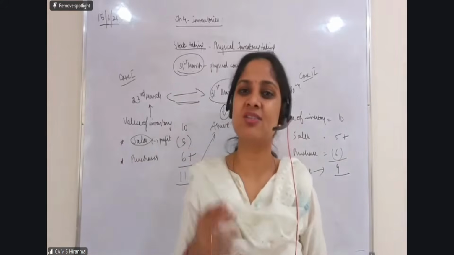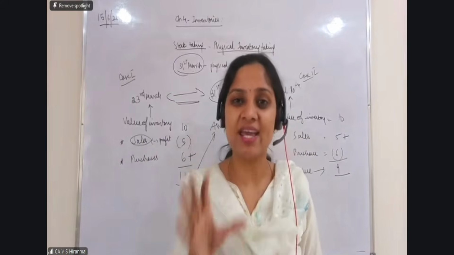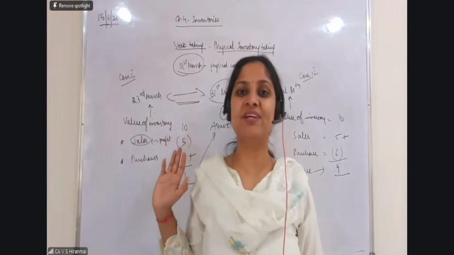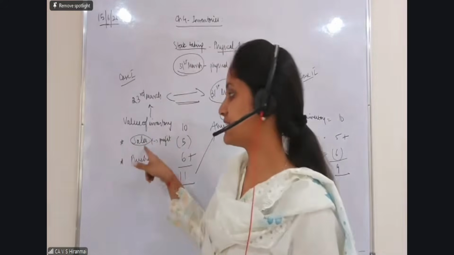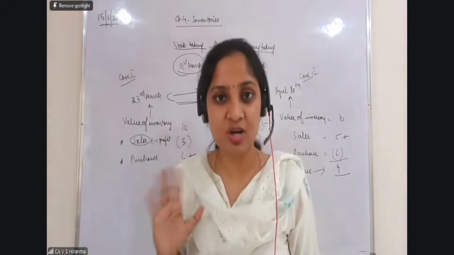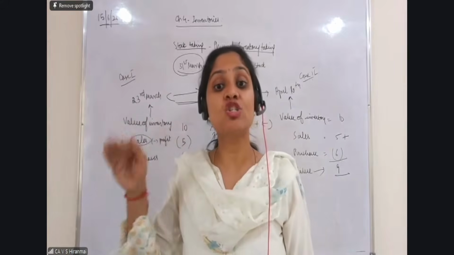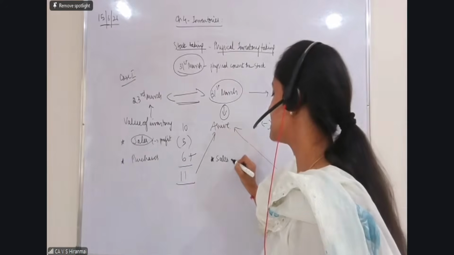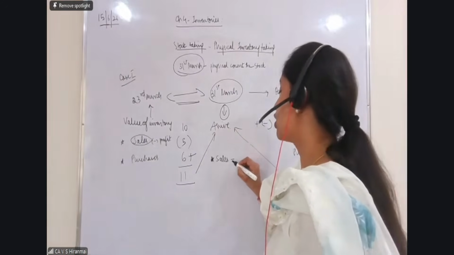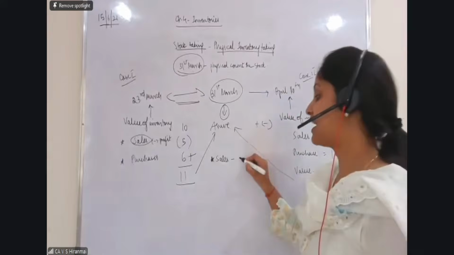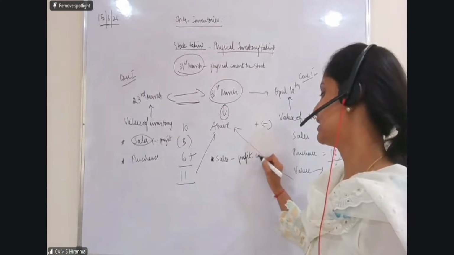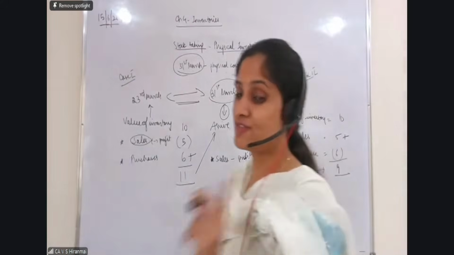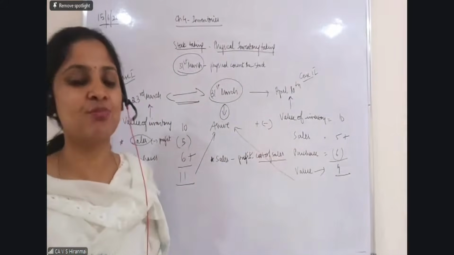Madam, you're taking cost of sales because, my dear students, I will value the stock always at cost. That is the principle we have seen. So I cannot take the sale value here. Purchases are obviously at cost, but sales also we have to convert into cost of sales. The first point you should understand: sales should be converted into cost of sales. So what do we have to reduce? By reducing the profit, we will get the cost of sales. That is the first point you need to understand.